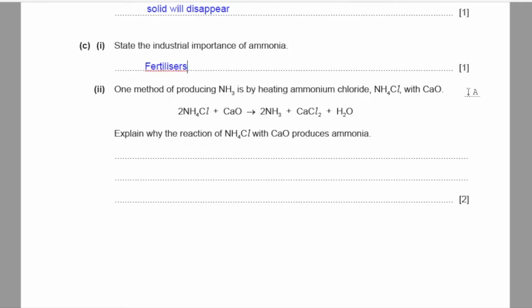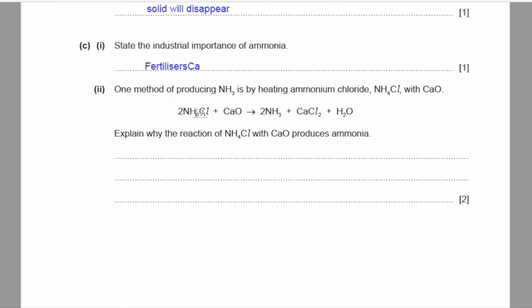Part 2, one method of producing ammonia is by heating ammonium chloride with calcium oxide. Explain why the reaction of ammonium chloride with calcium oxide produces ammonia. Calcium oxide over here is more basic in nature than ammonia, which is present in NH4Cl. So it displaces NH3 from NH4Cl, because displacement reaction says that the stronger species will replace the less strong species from its solution. That's why calcium oxide, being the stronger one than NH3, will be replacing NH3 from its solution.